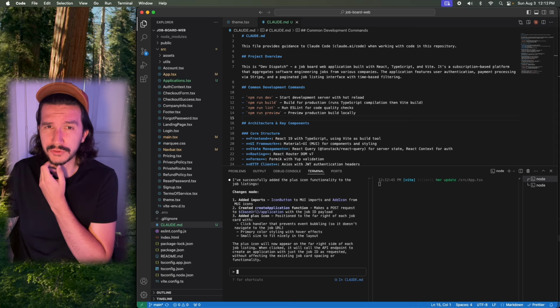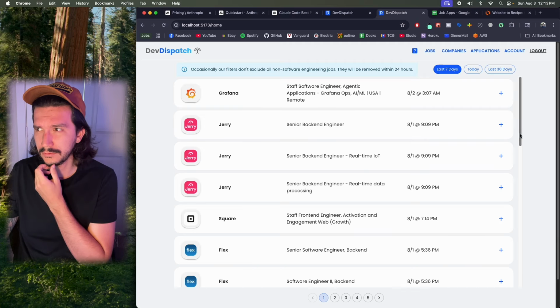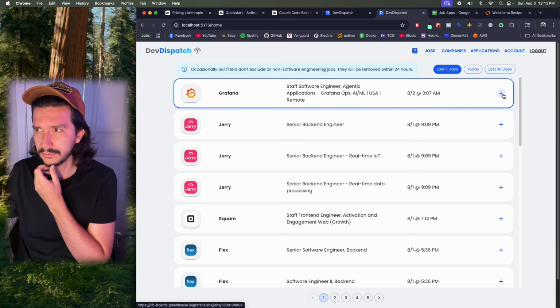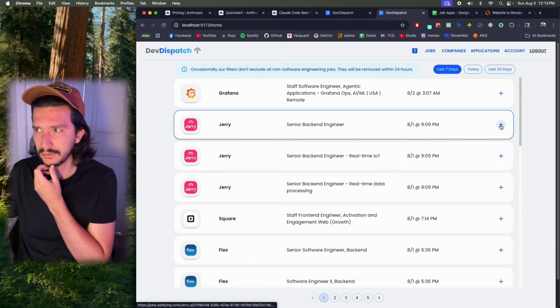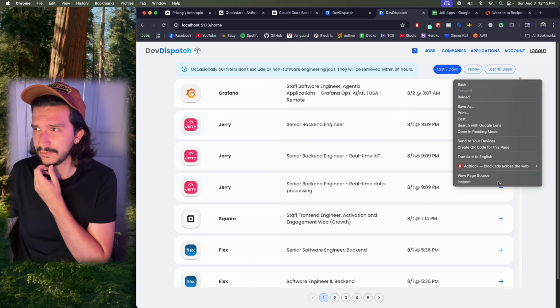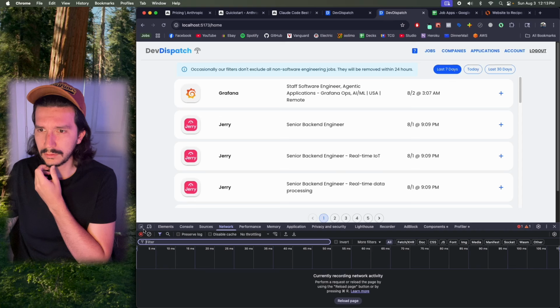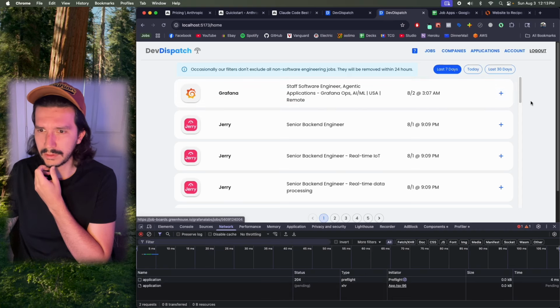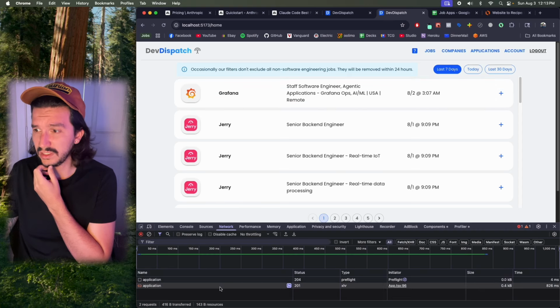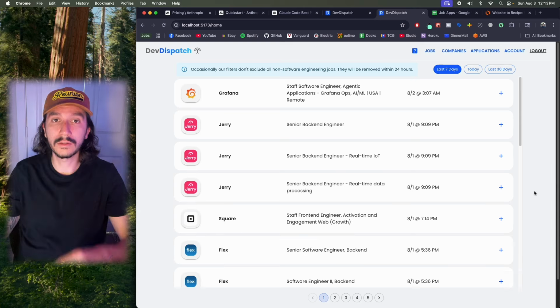That did that suspiciously fast. But I think that looks pretty good. Let's see if it actually calls my endpoint and creates. I got a 201 on that. All right, cool. So that's pretty sweet.